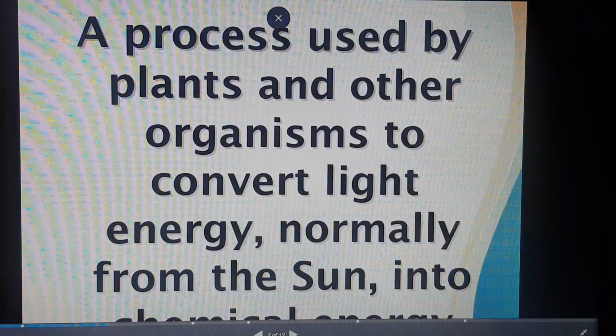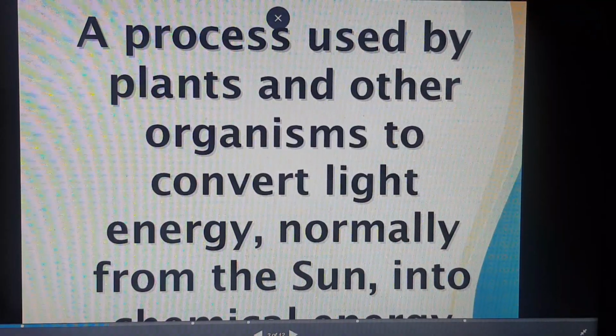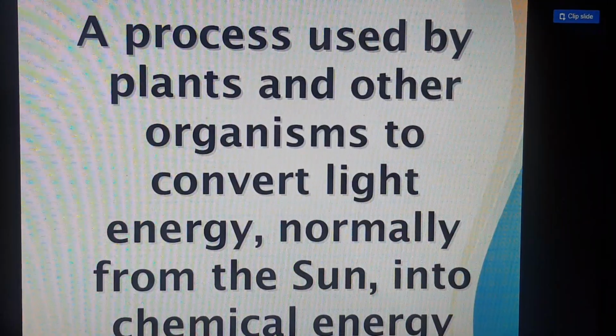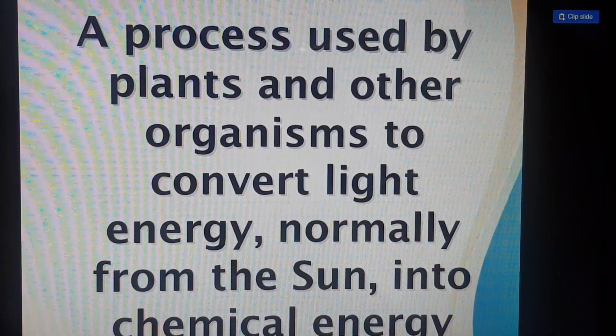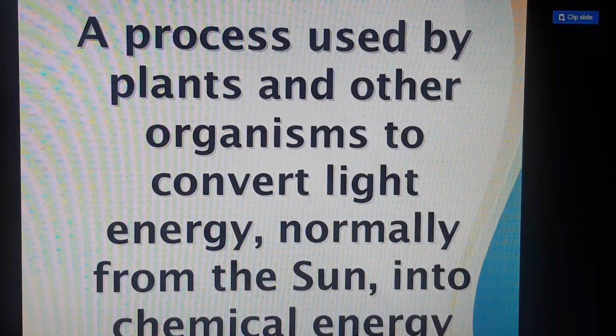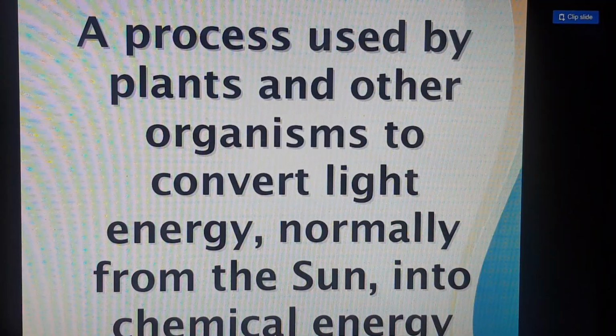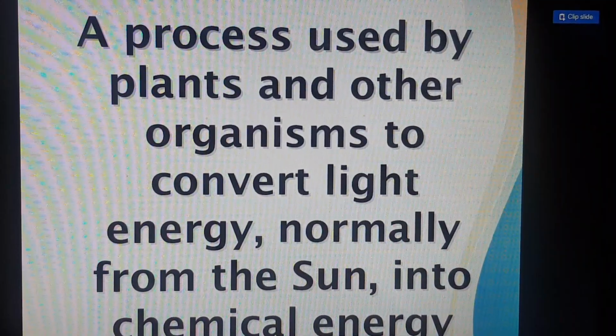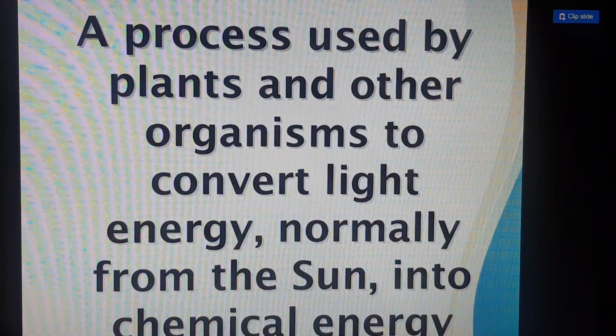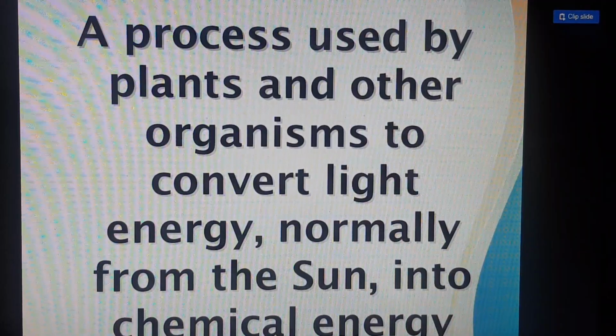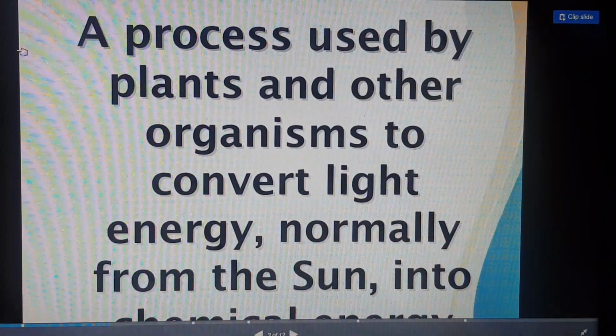Okay, so what is the definition of photosynthesis? With the help of chlorophyll, water from the soil, and carbon dioxide from the atmosphere, the green leaves prepare food for the plant body in the presence of sunlight. This process of preparing food is known as photosynthesis.